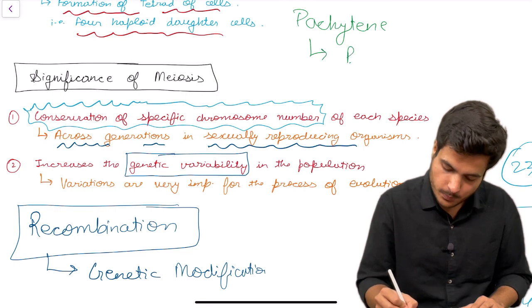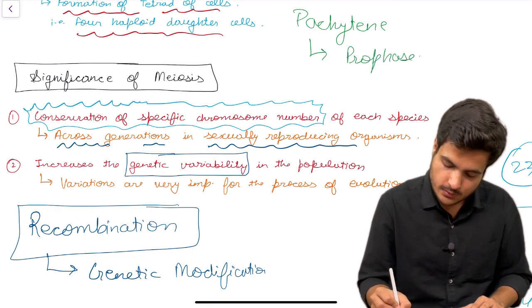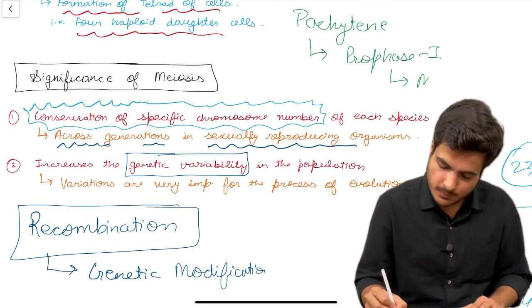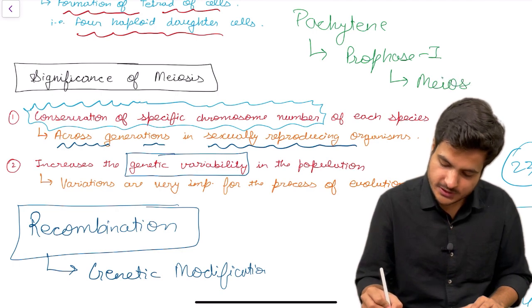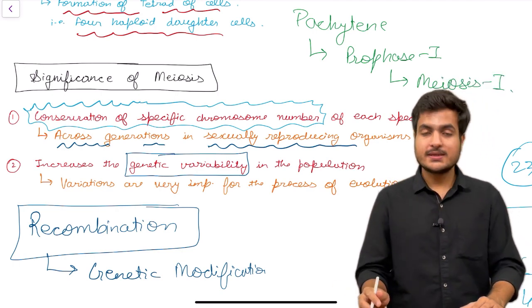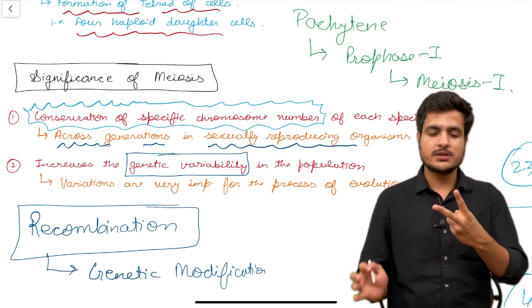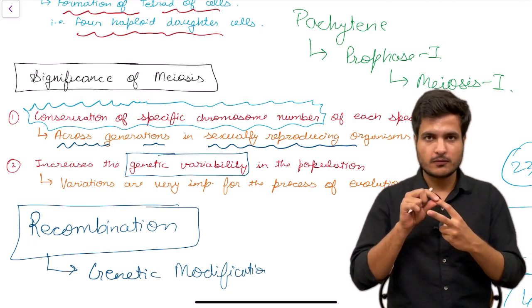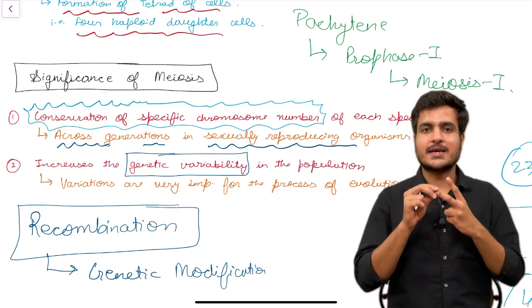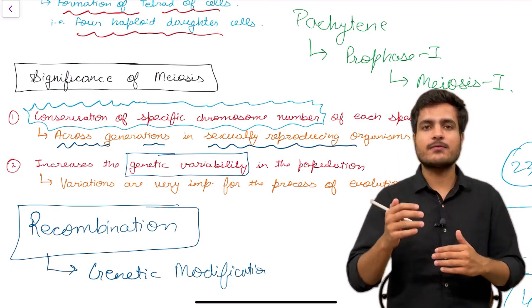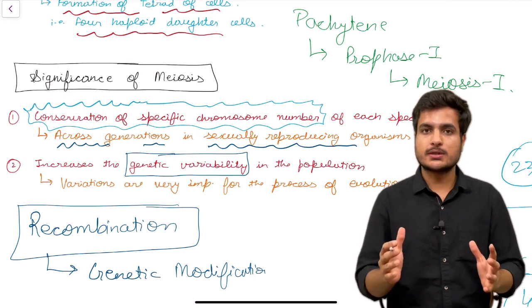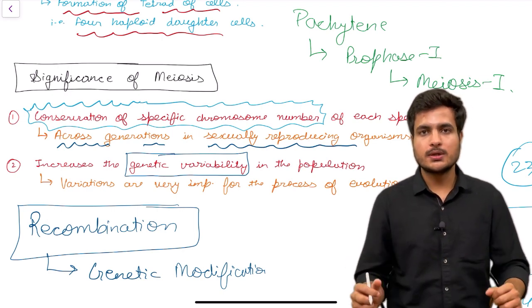So the significance of meiosis can be summarized in two points. First is conservation of the specific number of chromosomes in each species, and second, it increases the genetic variability among the population so as to bring evolution in the population.